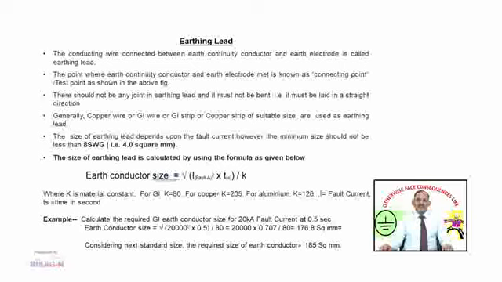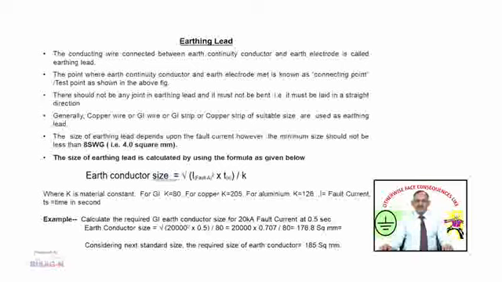The size of the earthing lead is calculated using the formula given below: earth conductor size equals square root of I squared, where I is the fault current, times Ts, divided by K, where K is a material constant. For GI, that is galvanized iron conductor, K equals 80; for copper conductor, K equals 205; for aluminum conductor, K equals 126. In the formula, I is the fault current and Ts is the time in seconds for which the system can withstand the fault.